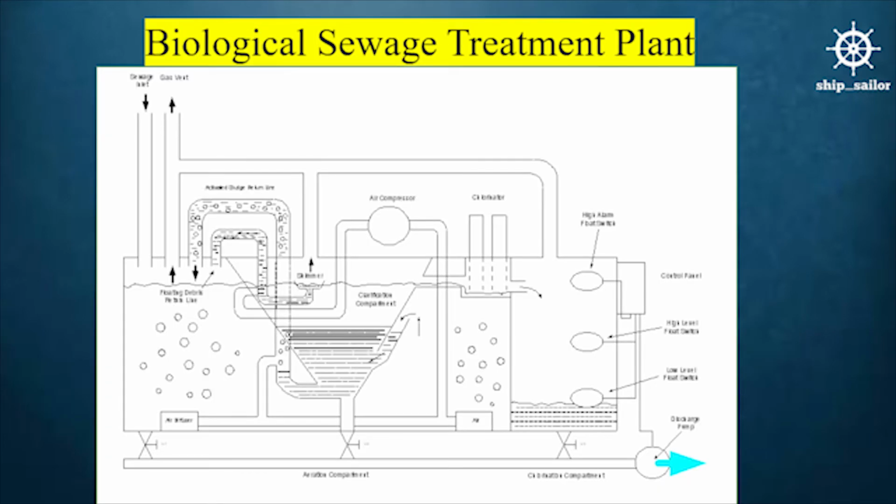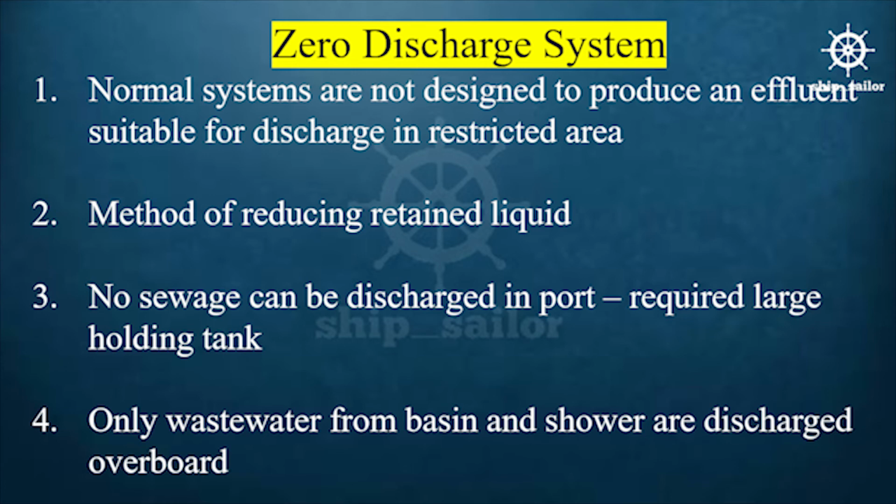Biological sewage treatment plant, zero discharge system. 1. Normal systems are not designed to produce an effluent suitable for discharge in restricted areas. 2. Method of reducing retained liquid. 3. No sewage can be discharged in port, which requires a large holding tank. 4. Only wastewater from basins and showers is discharged overboard.